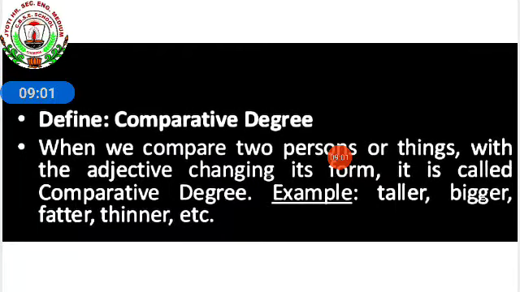Comparative degree. When we compare two persons or things with the adjective changing its form, it is called comparative degree. What are we doing for comparative degree? When we compare two persons or things with the adjective changing its form, it is called comparative degree. Like tall became taller, big became bigger, fat became fatter, thin became thinner, etc.